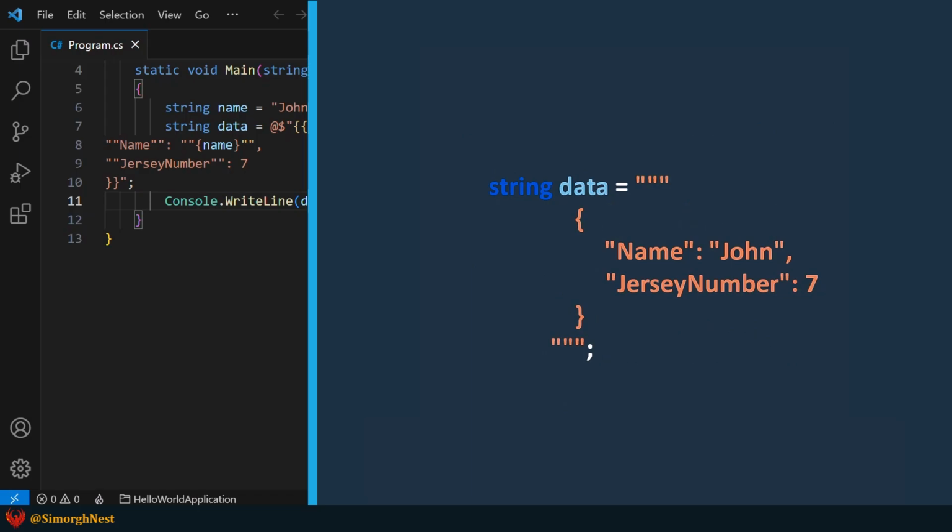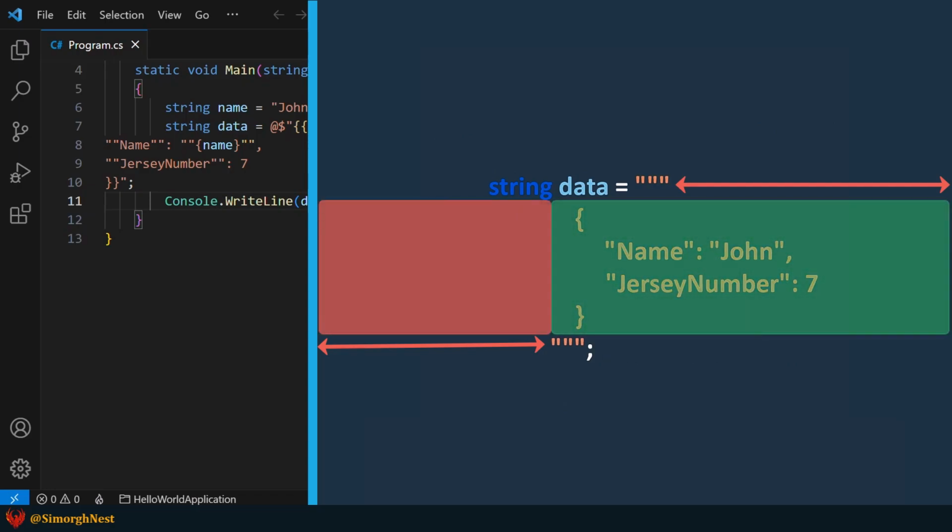But what about the indentation problem? How does it solve that? When using raw string, there are rules that the compiler follows to interpret white spaces. First, any white spaces that immediately follow the opening double quotations on the same line are ignored. Second, any white spaces to the left of the closing double quotations will be removed from the resulting string. And finally, each line of the string must start with the same amount of white space or more than the closing double quotations. Otherwise, we may encounter an error.